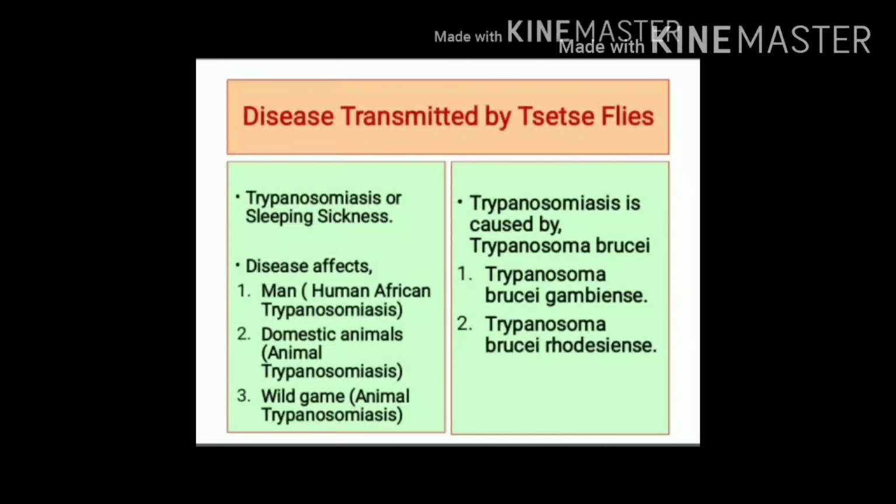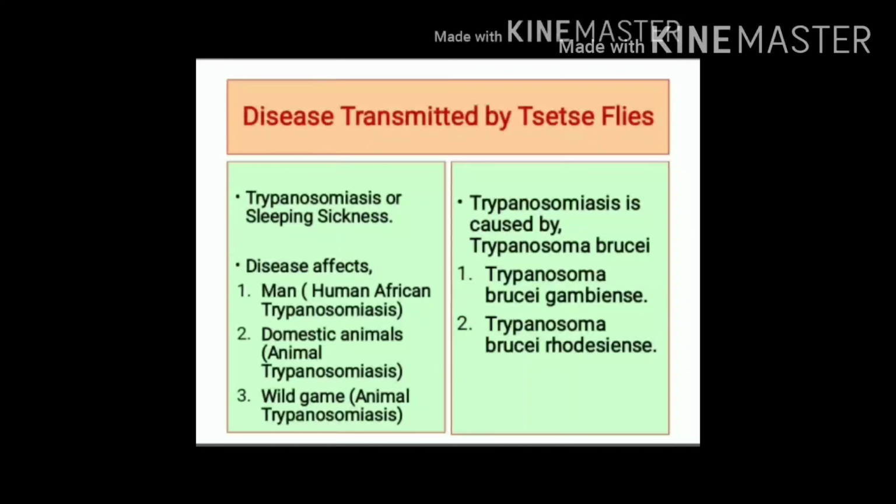Disease transmitted by tsetse flies includes trypanosomiasis. Trypanosomiasis is also called as sleeping sickness. This disease can affect man, domestic animals and wild game. In man, disease is known as human African trypanosomiasis. In domestic animals and wild game, disease is known as animal trypanosomiasis.